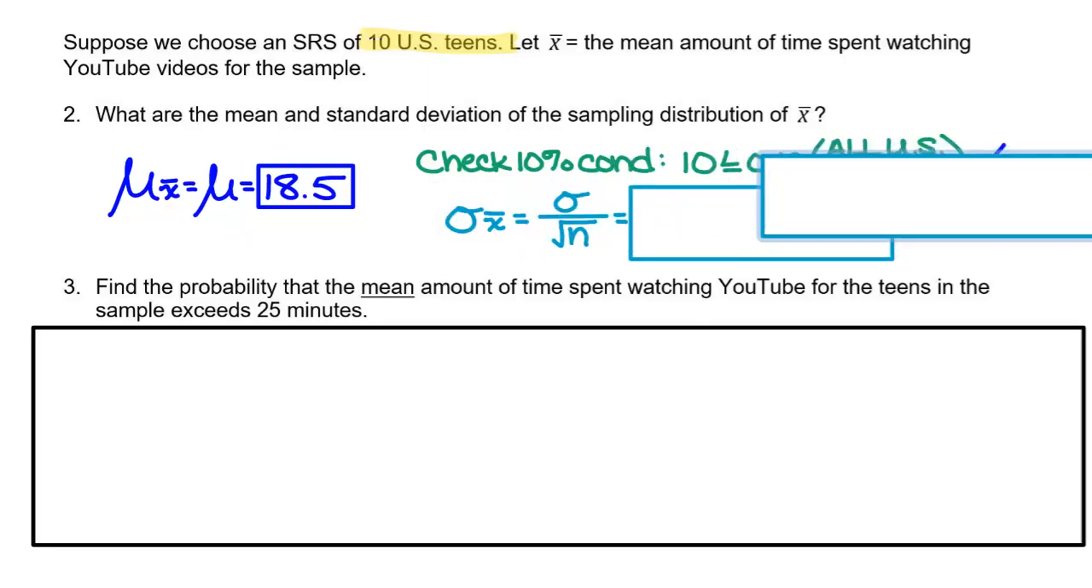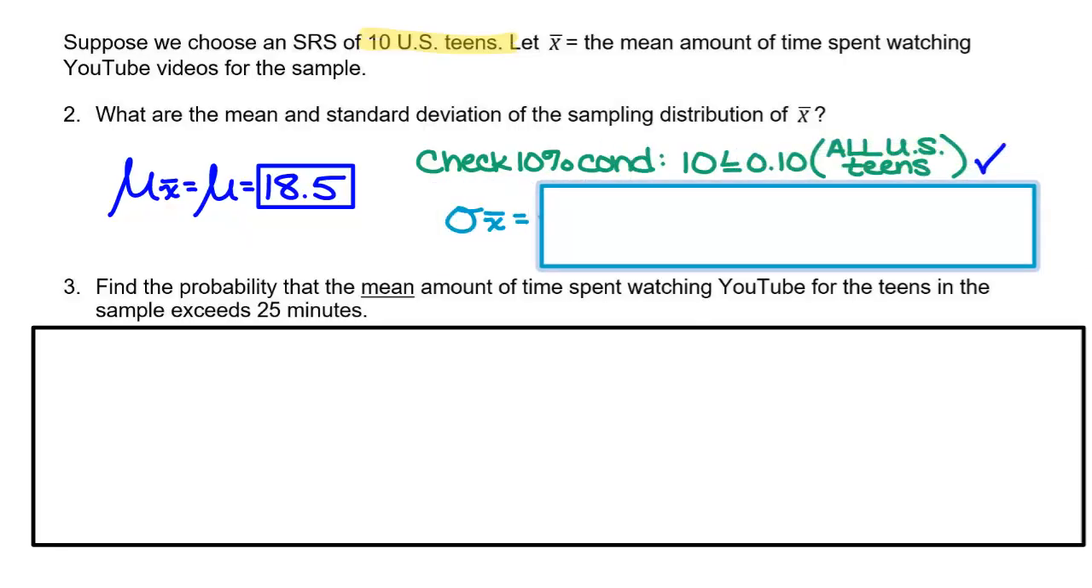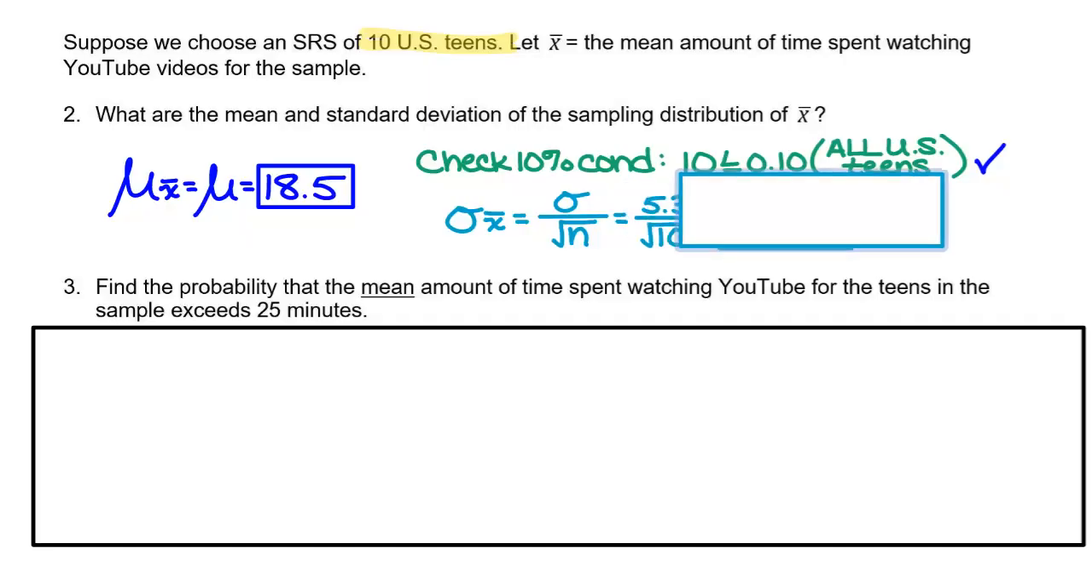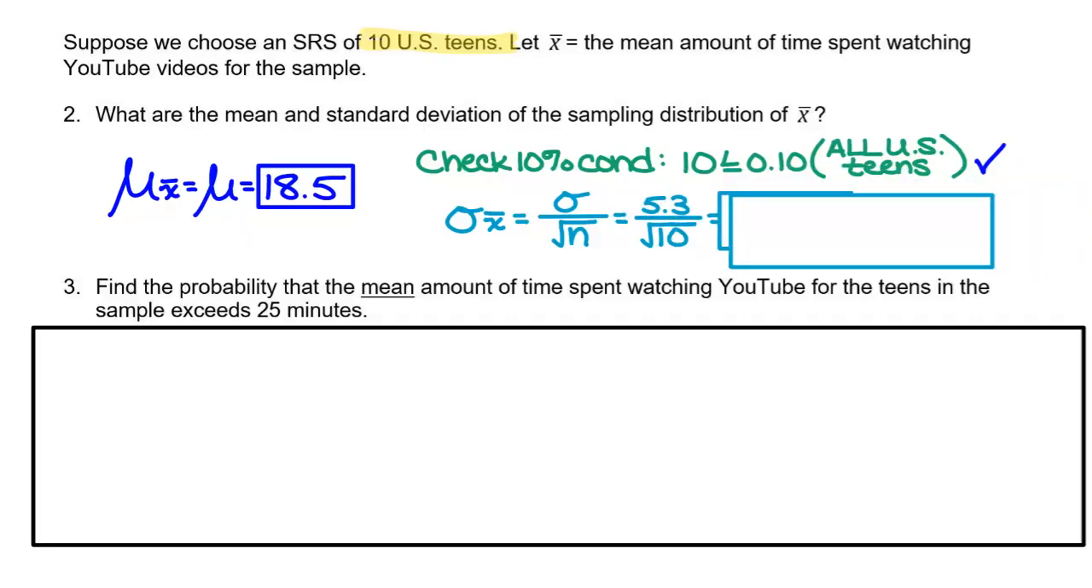How do you calculate the standard deviation for a sample? It says up in the quick notes box. Sigma over square root of n, where sigma is the population standard deviation divided by the square root of the sample size. What was the population standard deviation? 5.3. So we're going to do 5.3 divided by square root of 10. And that comes out to be what? Yep, 1.676.